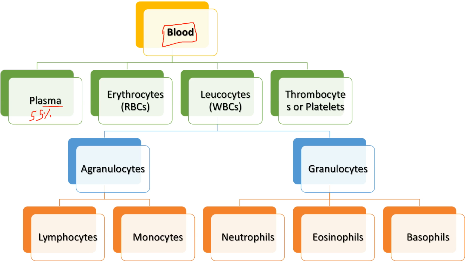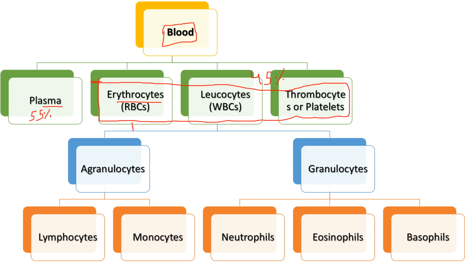The other cells, erythrocytes, leukocytes, and thrombocytes, which are floating inside the blood, form the rest of the 45% of blood cells, and erythrocytes end here, which means there is no further classification.